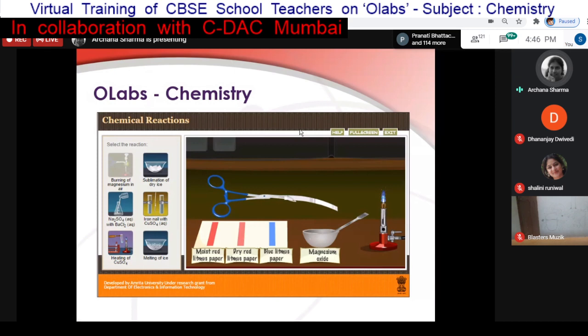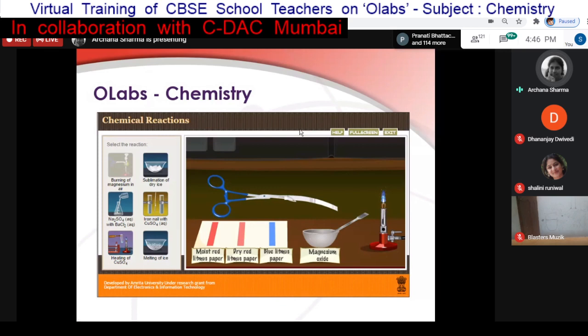Here also you can see that it has a similar look and feel for science experiments. Again the workbench is there, so the student gets familiar with the lab structure. The actual time taken for understanding how the lab works is comparatively very less, because most of the things are visual and intuitive for the students, and students are able to pick up these online things much faster than the previous generation had to.